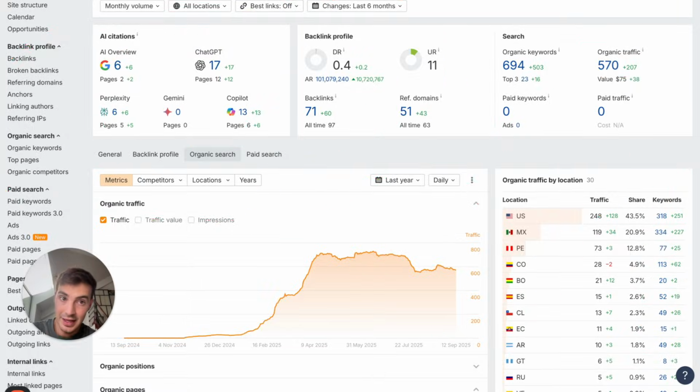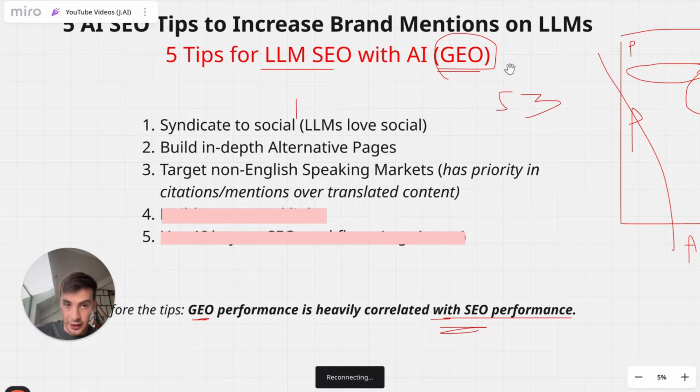Point being here is that they produce content in Spanish even though they're in the US, okay? Now, targeting non-English speaking markets, right? The AI, the LLMs, and I don't have enough data to back this up.